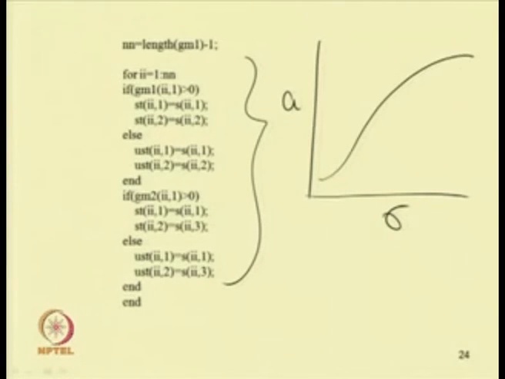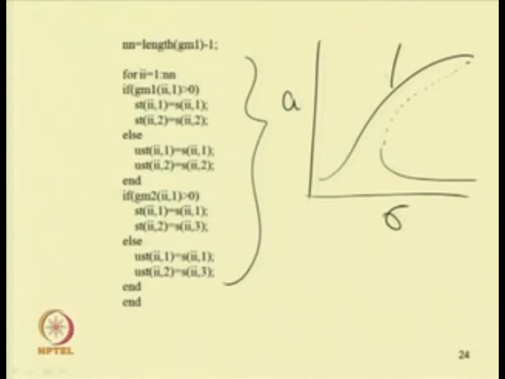Already we have seen this. If you plot a versus gamma, then we have seen a versus sigma, that is our detuning parameter. We have already observed that for positive value of alpha, one can obtain the response to be like this.